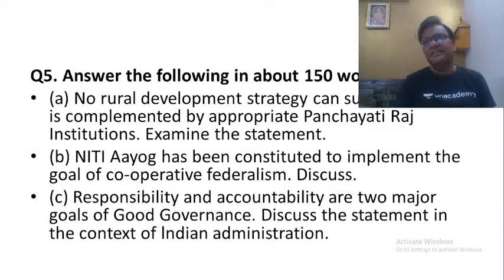And they said that this Niti Aayog is the best example of what we call cooperative federalism. Why can Niti Aayog be called the best example of cooperative federalism? First and foremost, Niti Aayog does not have any financial powers. So there is no question of any perceived prejudices and biases. Second, the government has also ended the 5-year plans, so Niti Aayog does not have any powers to formulate the plans. Third, it does not have any powers to implement the plans. When there are no plans, there is no question of implementing them.